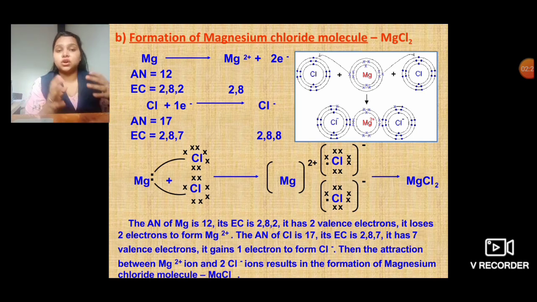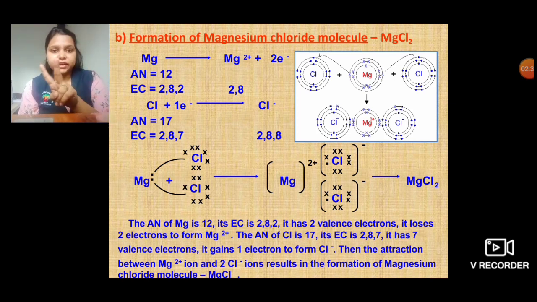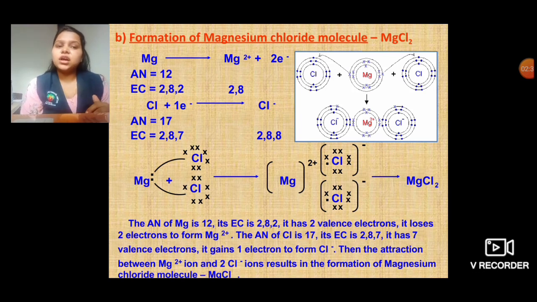Magnesium, the atomic number is 12. So the electronic configuration is 2:8:2. That means magnesium has 2 electrons in the outermost orbit, whereas chlorine has atomic number 17, that is 2:8:7. But here chlorine has only 1 electron that can be used, right? So what happens in this bond is